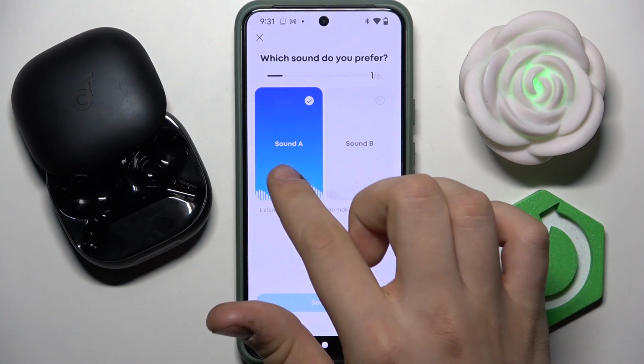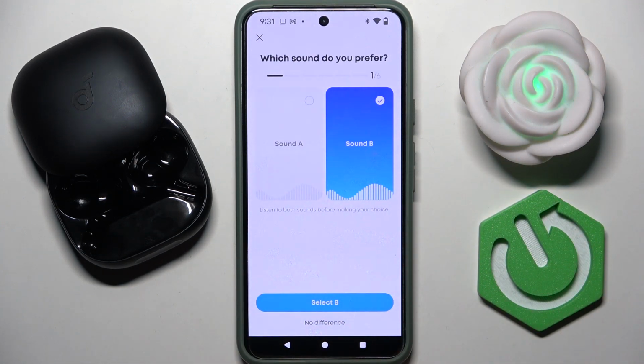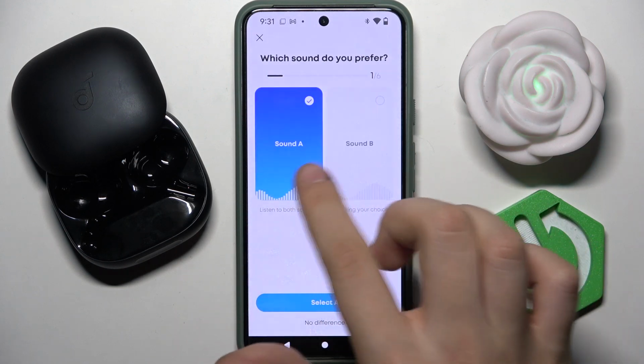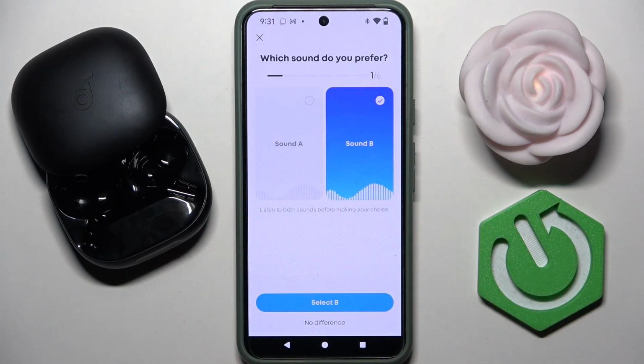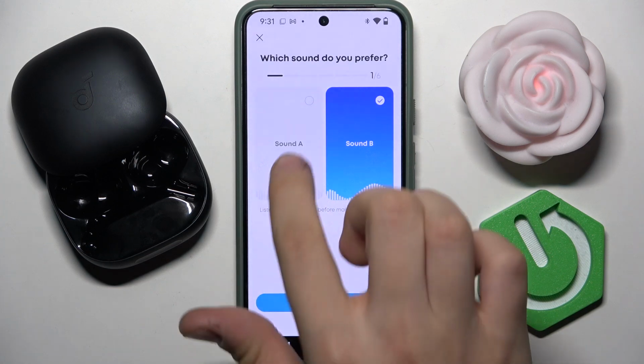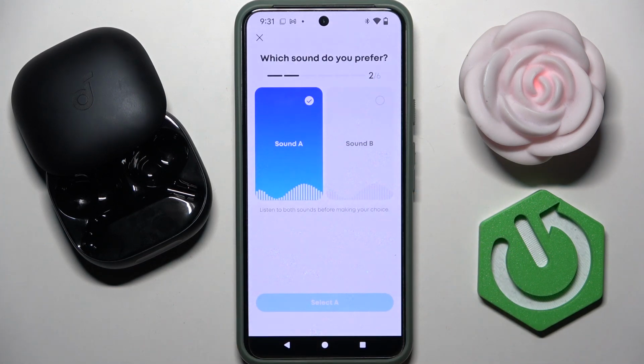Here is the sound A and here is the sound B. We have to tap on each version and select which version is better for our hearing and for our preferences. If we don't see the difference, we have to tap no difference, but for me the version A is better.